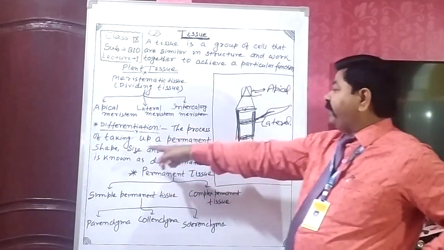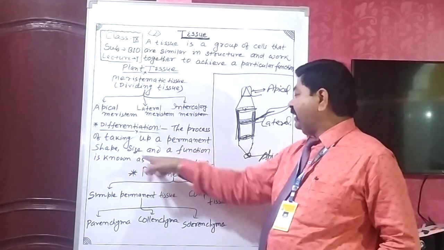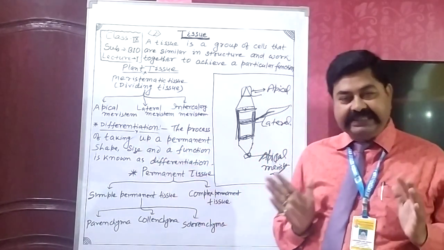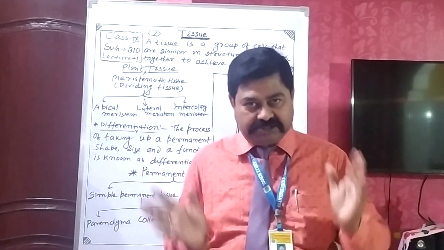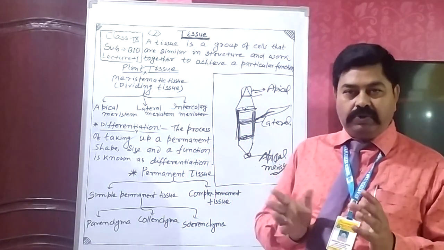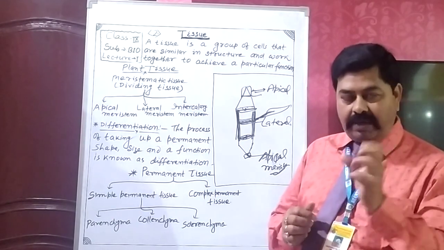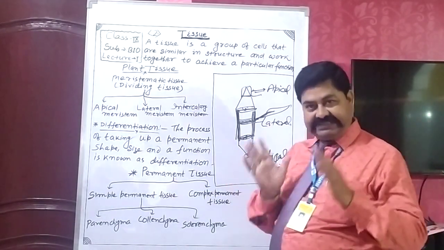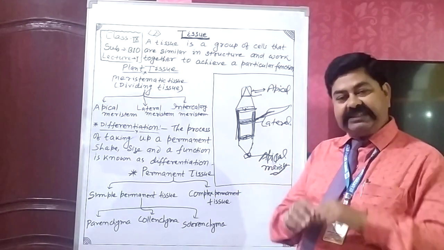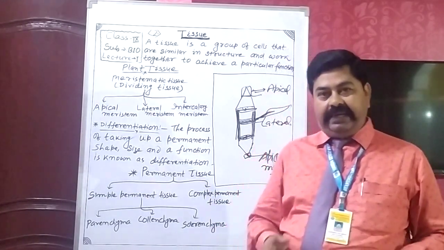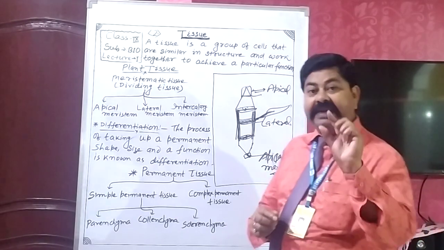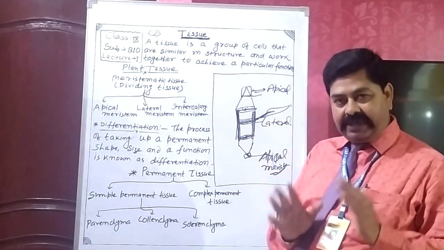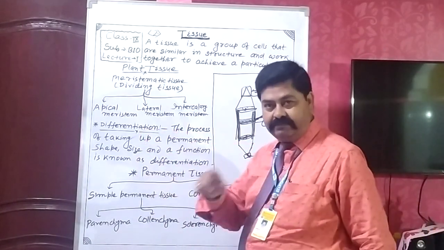The process of taking up a permanent shape, size and function is known as differentiation. When cells of the meristematic tissue divide to attain a particular shape, size and perform a specific function, then formation of permanent tissue takes place. Permanent tissue forms after differentiation.